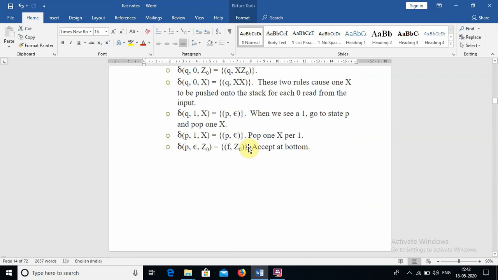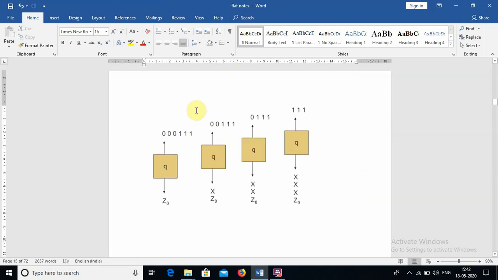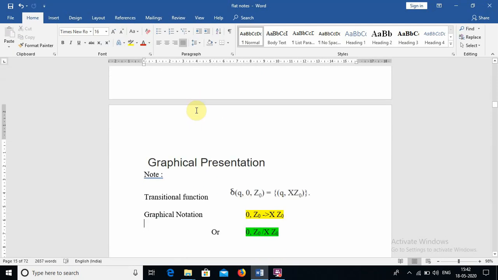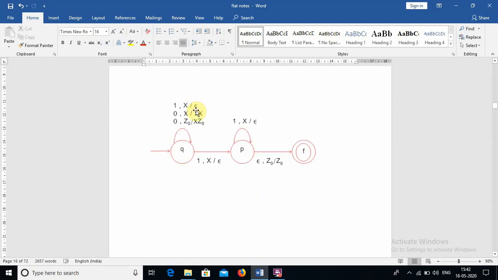Next, we construct the transition functions. Whenever we find a 0, we can push like this. Whenever we find 1, we transform from q to p, and whenever we complete the 1s, again we transform from p to the f final state. So this is the visual representation of the transition functions, and this is the graphical notation. This is the final PDA of the given language.